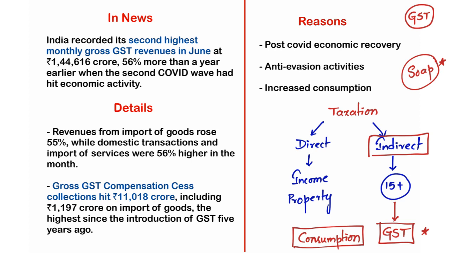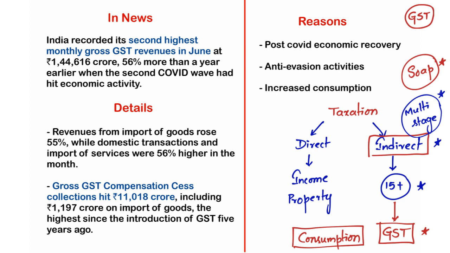So what you need to understand is GST is an indirect tax and GST is a comprehensive tax. Why do I use the word comprehensive tax? Because the previous 15 types of taxes were subsumed into a single tax. That is the reason why I am calling it a comprehensive tax. And also, it is a multi-stage tax. Why am I calling it a multi-stage tax? Because it is levied on each stage of value addition.